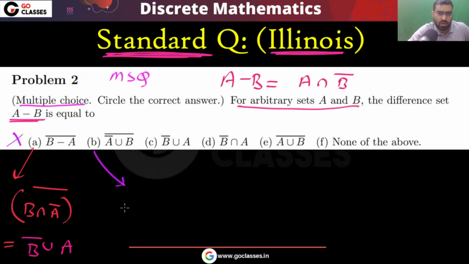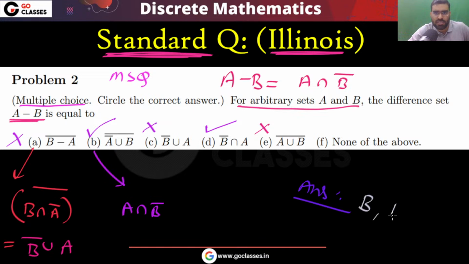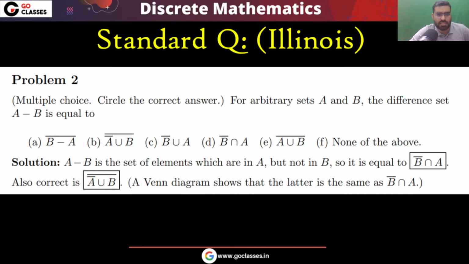What about B? B is basically A intersection B complement. So yes, B is the answer. What about C? C is not answer. What about D? Yes, D is the answer. What about E? E is not answer. So the answer will be what? That will be B comma D. Yes or no? For this question, the answer will be option B, option D. You can check it out. So the answer is going to be B comma D.